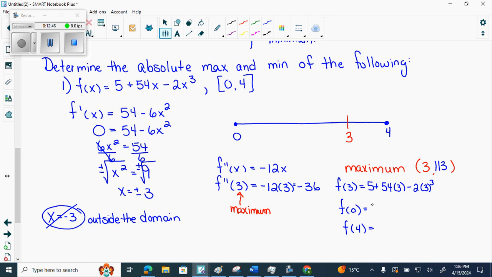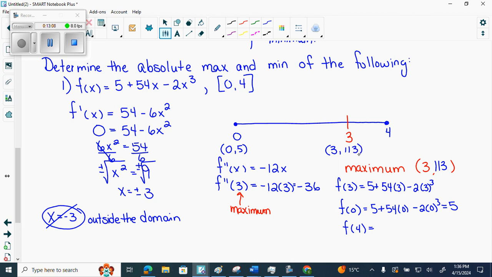Then we have to find this one. 5 plus 54 times 0 minus 2 times 0 cubed. I love zeros because they're easy to do. So it's 5. So I know this one has an endpoint at 0 and 5. This one has a value at 3 and 113, sorry.